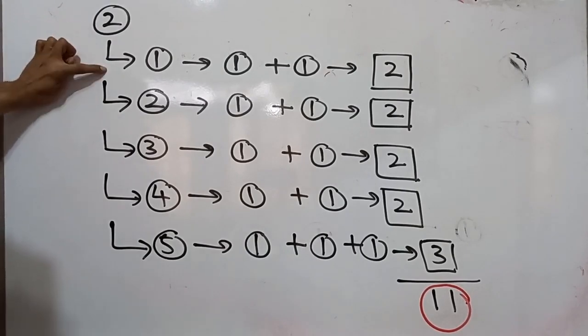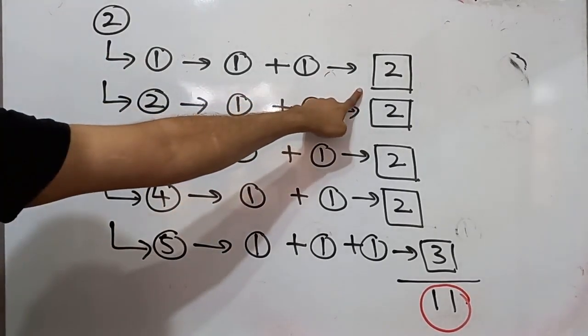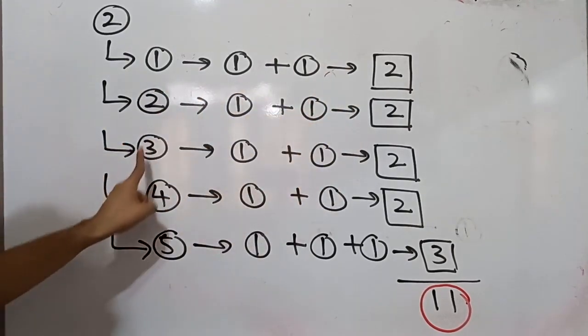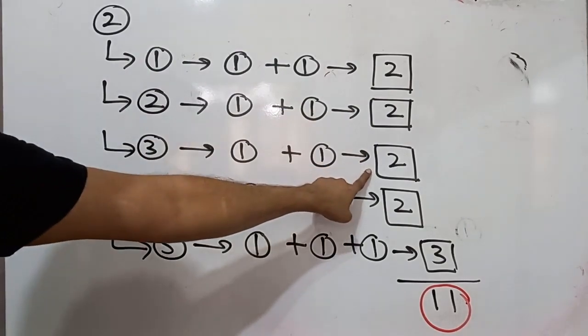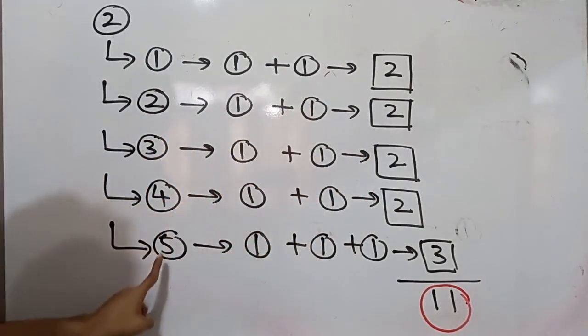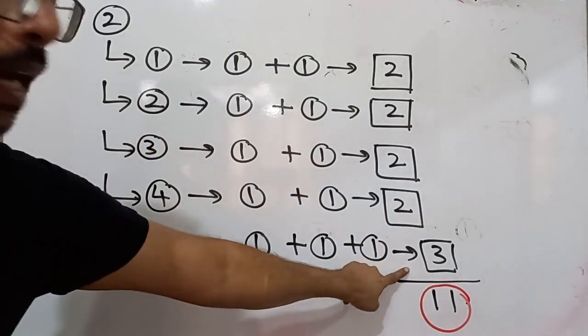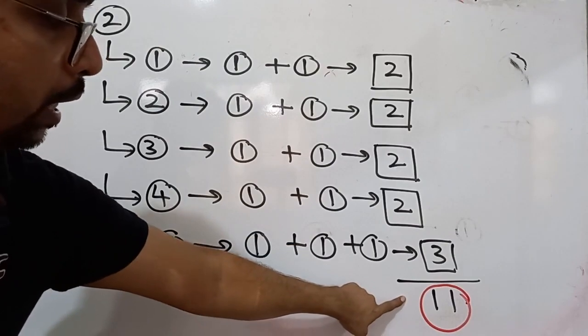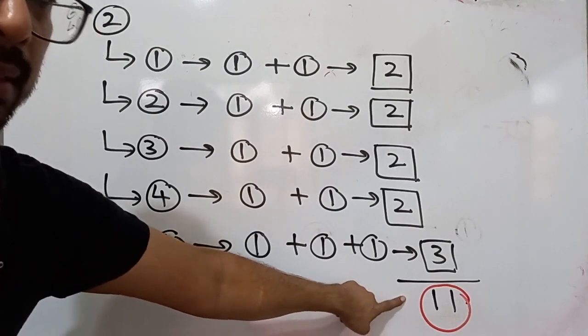For part 1, the total marks are 2 marks. Part 2, total marks are 2 marks. Part 3, total marks are 3 marks. Part 4, total marks are 2 marks. For part 5, total marks are 3 marks. So when we add these together, we get the total of 11 marks.